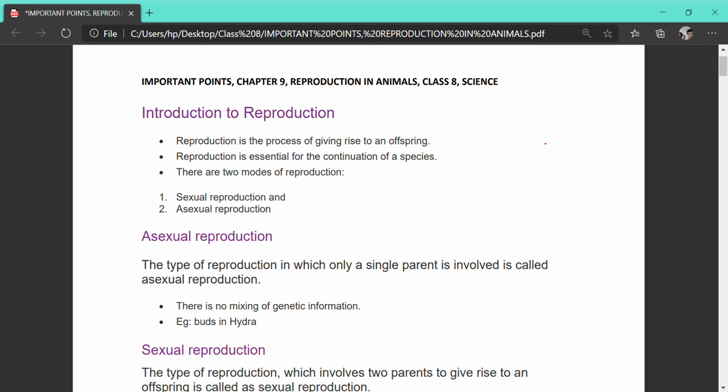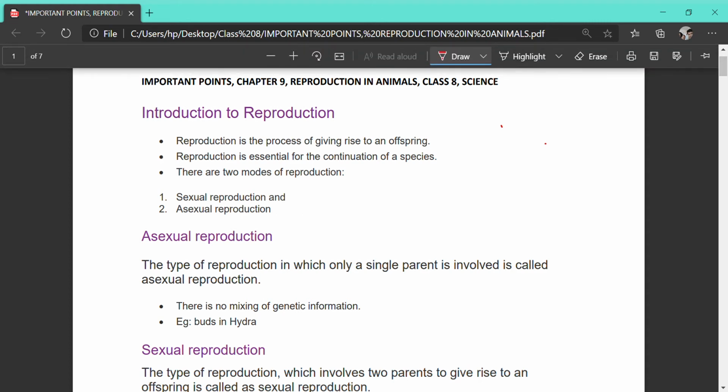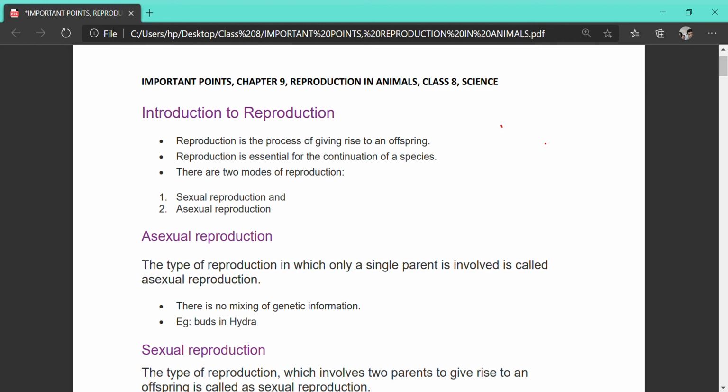Today we are going to start the introduction to the chapter Reproduction in Animals. First of all, we should know what reproduction is. Reproduction is the process of giving rise to an offspring of its own kind, that is, of their own species. It is done to carry on the generation from one generation to the next.